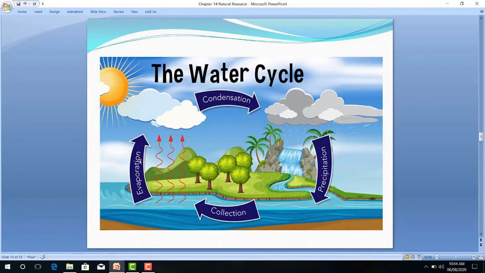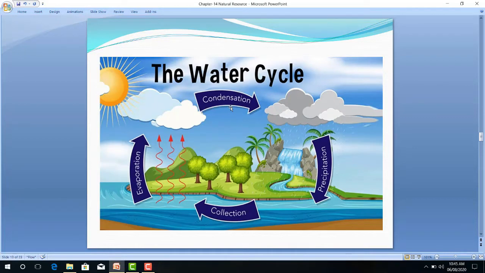Respiration in animals and human beings forms water which enters the atmosphere. So water enters the atmosphere by the evaporation process, by the transpiration process as well as by the respiration process.